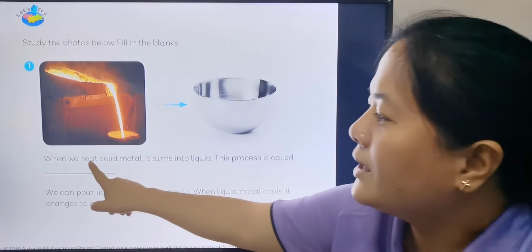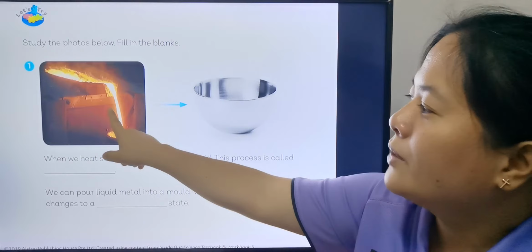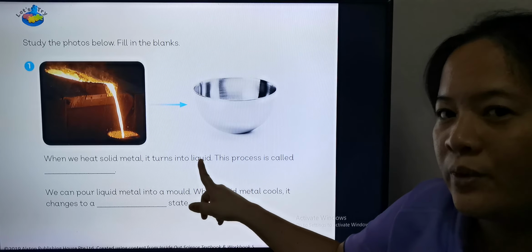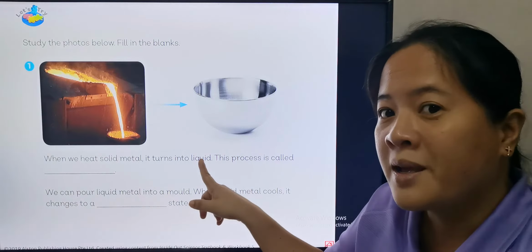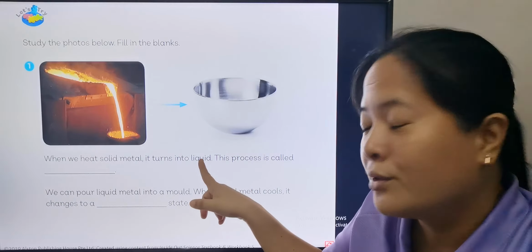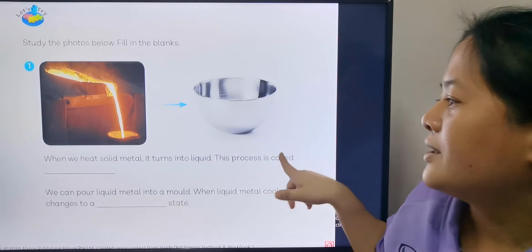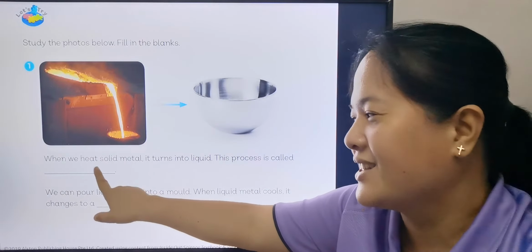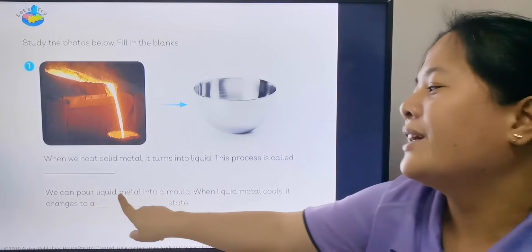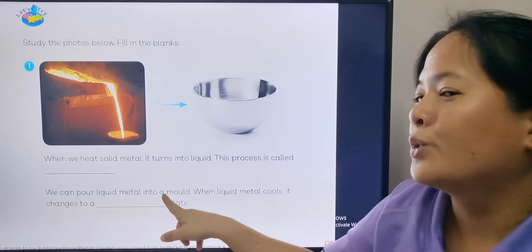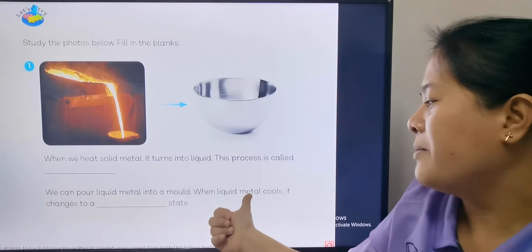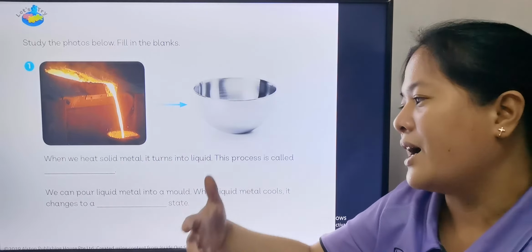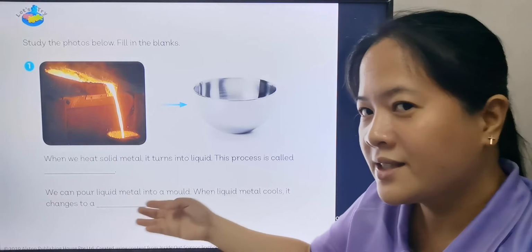When we heat solid metal, so this one is metal, it turns into liquid. So you can melt solid metal and it turns into liquid. Now this process is called what? I already said. What's the answer? Now we can pour liquid metal into a mold. When liquid metal cools down, it changes into what state?